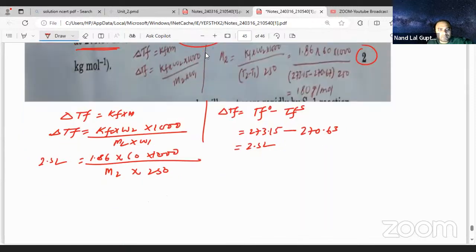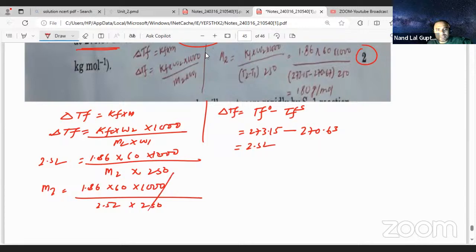So M2 is equal to 1.86 multiplied by 60 multiplied by 1000 divided by 2.52 multiplied by 250. This is going to be 4 times, so 1.86 multiplied by 60 multiplied by 4 divided by 2.52, and the decimal will cancel out.